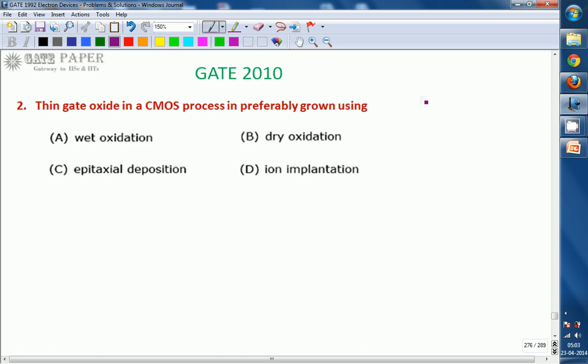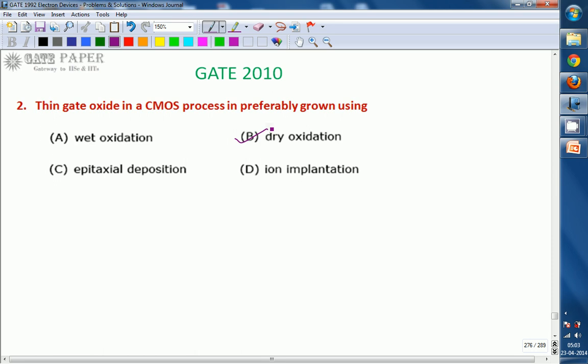Gate oxide in a CMOS process is preferably grown using dry oxidation. So the answer for this question is B. We'll see. Oxidation is a process of formation of an SiO2 layer from silicon. Oxidation is nothing but a process to get a silicon dioxide layer from silicon.